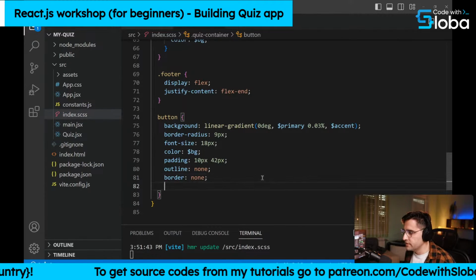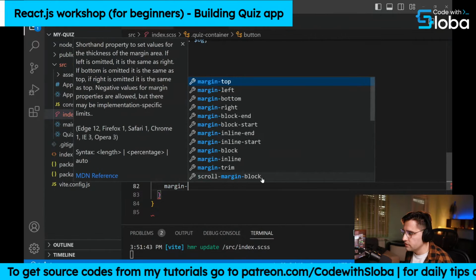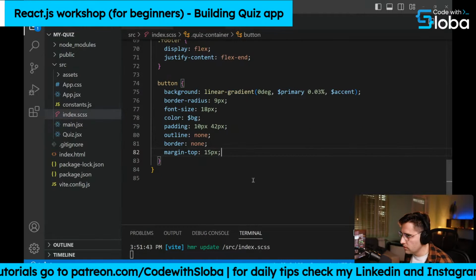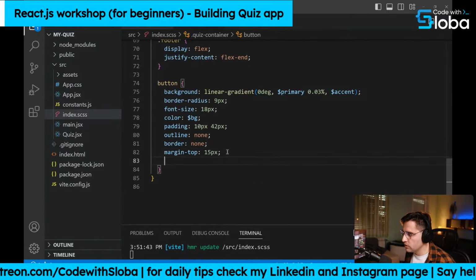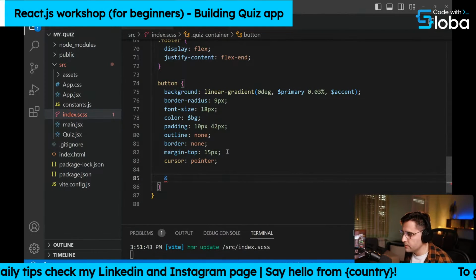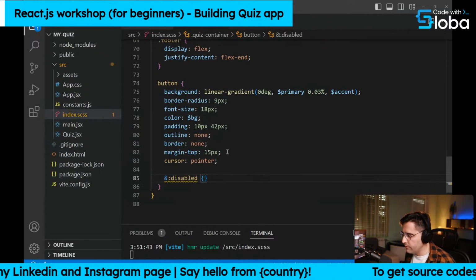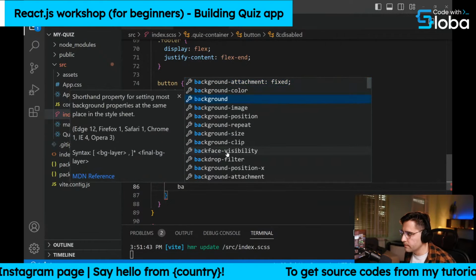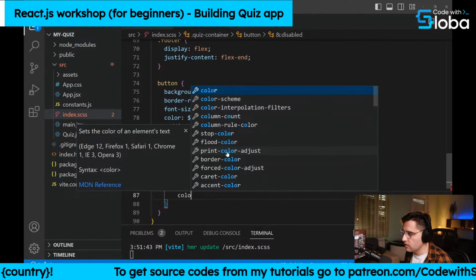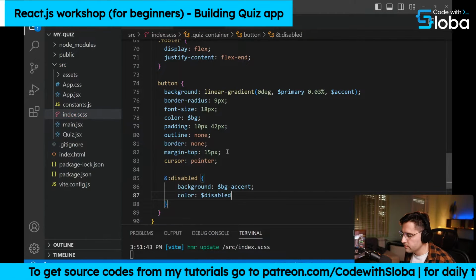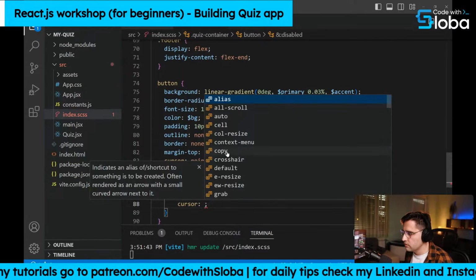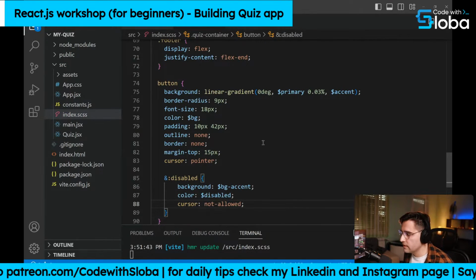Let's add some margin separation from the question. So margin top 15 pixels, like so. And what I want to add as well is we can also add a cursor pointer. And what we can do is we want to target the disabled state. So disabled, and when it's disabled, let's set the background to be BG accent, and let's add the color to be disabled, and let's add the cursor as well to not-allowed. So demonstrate that you're not allowed to click on it.